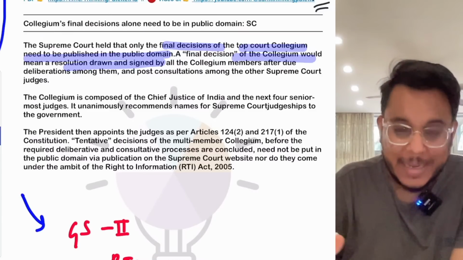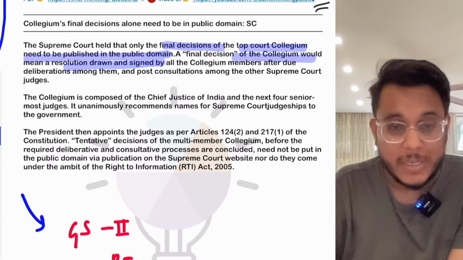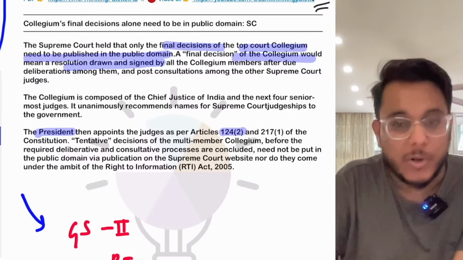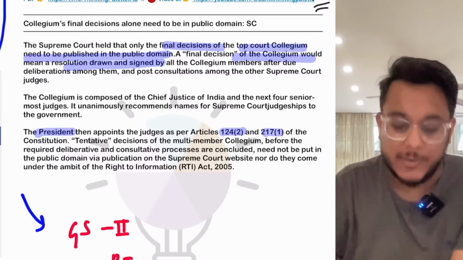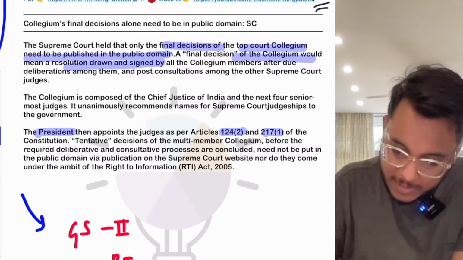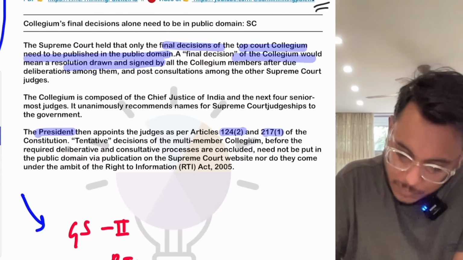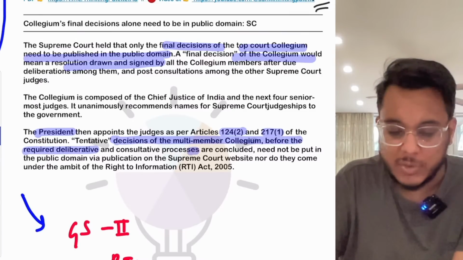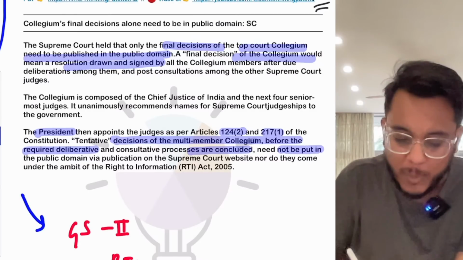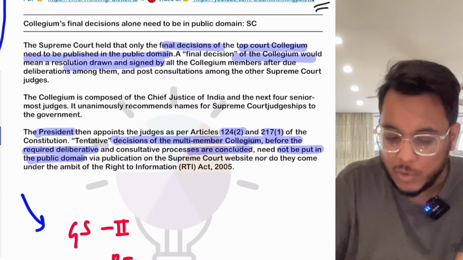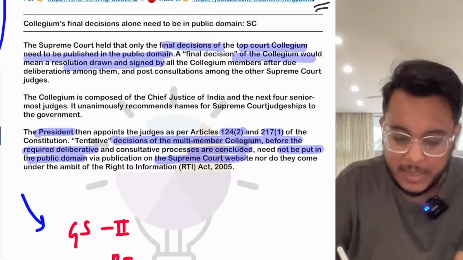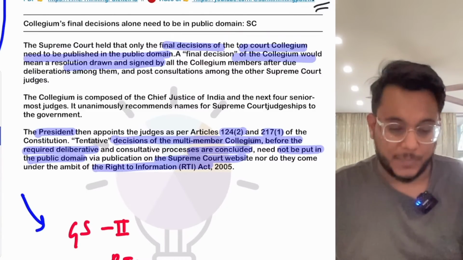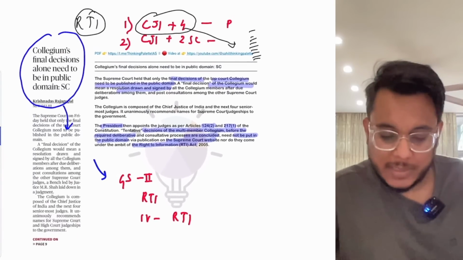Now it has been provided that, guys, only on the basis of the collegium. You know, I have already told you that the president appoints the judges. Article 124 is for the Supreme Court and Article 217 is for the High Court. Now it has been provided that the decisions of the multi-member collegium before the required deliberative consultative process is concluded need not be put in the public domain via publication on the Supreme Court website, nor can they be asked under the ambit of the RTI Act of 2005. Okay, so point is that, guys, now see this particular thing.